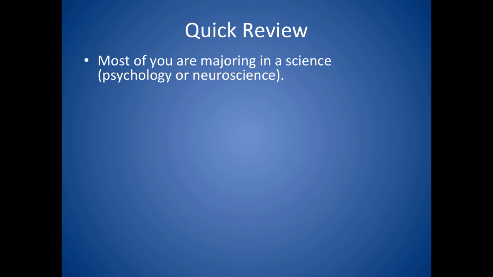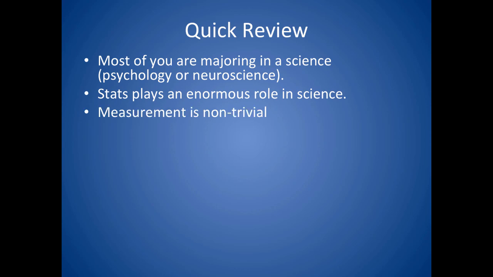So, as a quick review, most of us are in this course because we're majoring in psychology or neuroscience, and somebody told us to take it. They told us that because statistics plays an enormous role in the scientific method. It's a valuable tool to possess. We've talked about measurement systems and how understanding measurement is non-trivial but important, and we will continue to talk about it throughout the term.